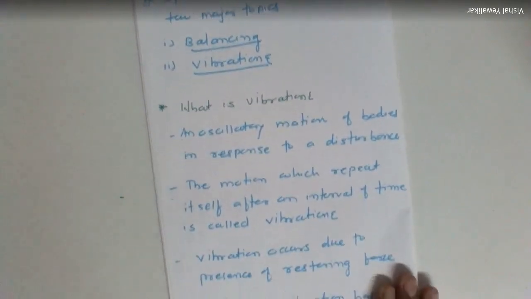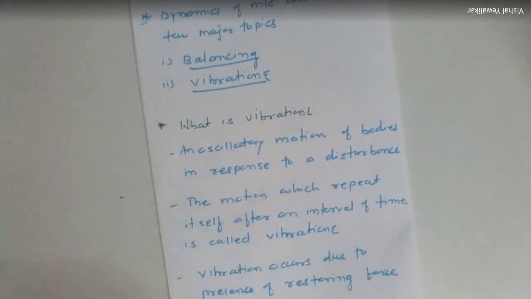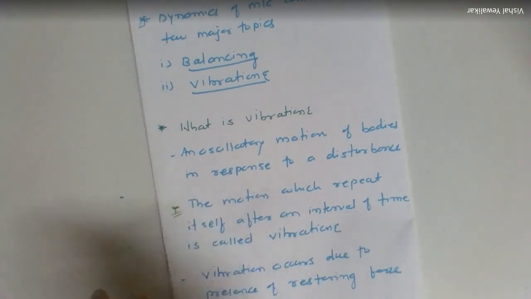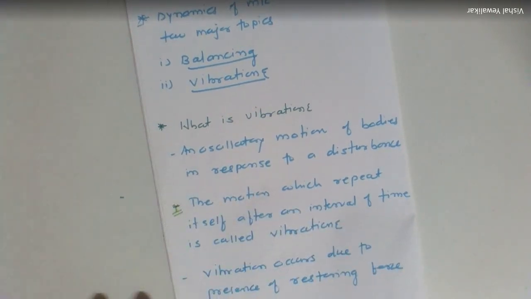Now the first question that arises is, what do you mean by vibration? In simple language, vibration is an oscillatory motion. Oscillatory motion of bodies in response to a disturbance is called vibration. I have written the standard definition of vibration here also: the motion which repeats itself after equal intervals of time is called vibration.